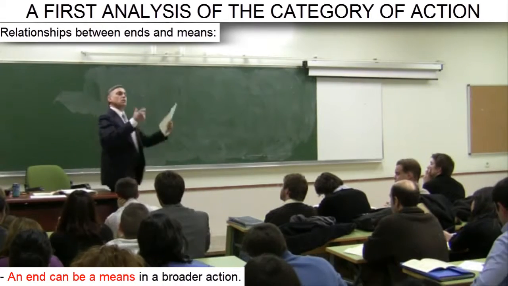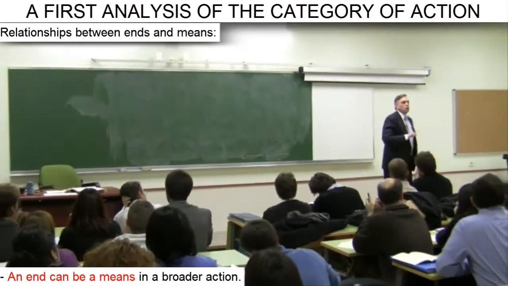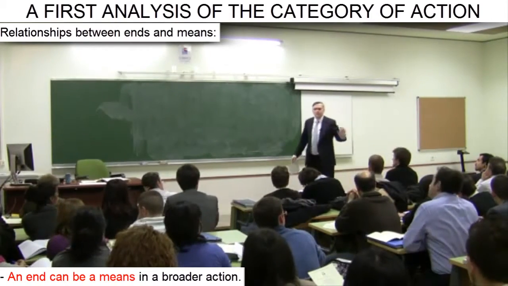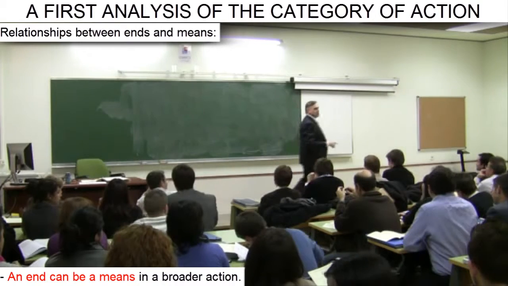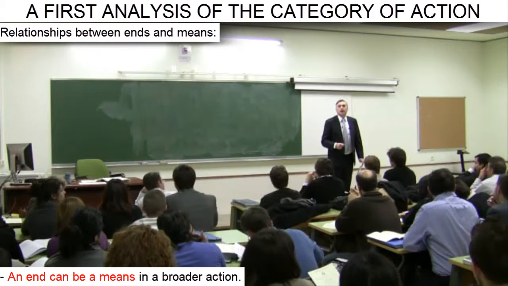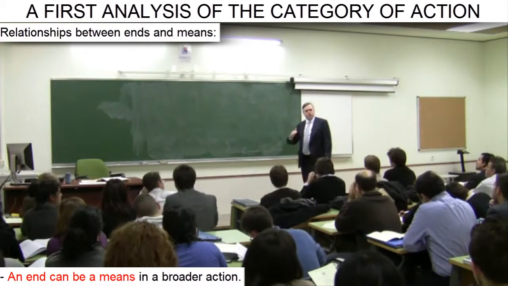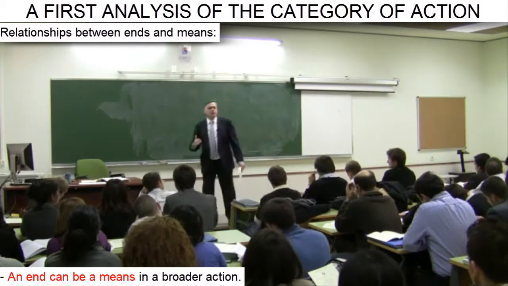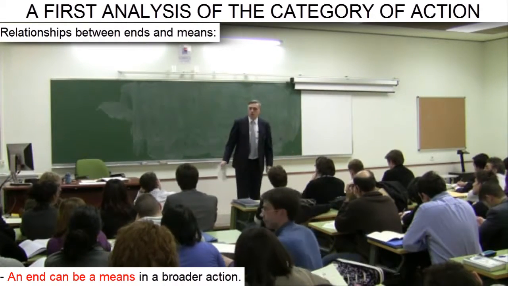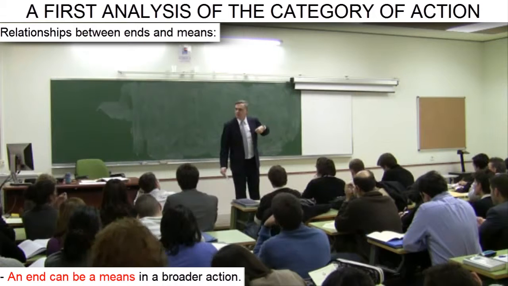There are students here from 2 different majors. Some are pursuing an undergraduate degree in audiovisual sciences. Others are completing the official master's degree program in Austrian economics. Well, from the perspective of obtaining our undergraduate degree or our master's and getting a job, the end of successfully completing this school year becomes a means. So we see that in light of a broader action, all ends become means. For why do we want to obtain our degree? One end many of you may share is to carve out a professional future for yourselves and make an honest living in the years to come. To accomplish that end, one means is to complete your degree with flying colors.